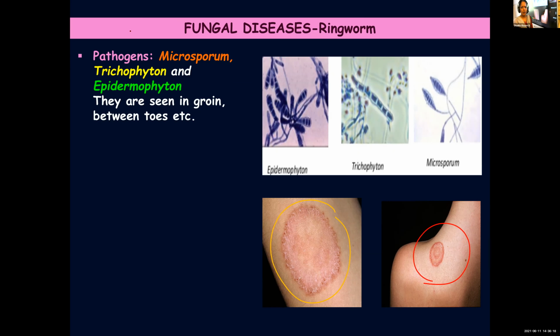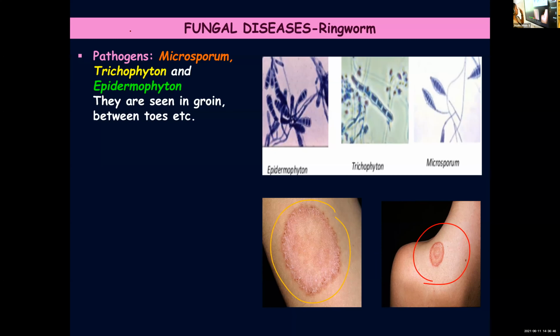What do you mean by groin? It's the region between your lower abdomen and thigh. So between the thighs and the lower abdomen, that particular region is known as groin. Usually, because these places can have moisture, this is usually found in such parts like the groin, in between the toes and all. Other parts are also affected as you can see in the picture, but commonly seen in these areas.